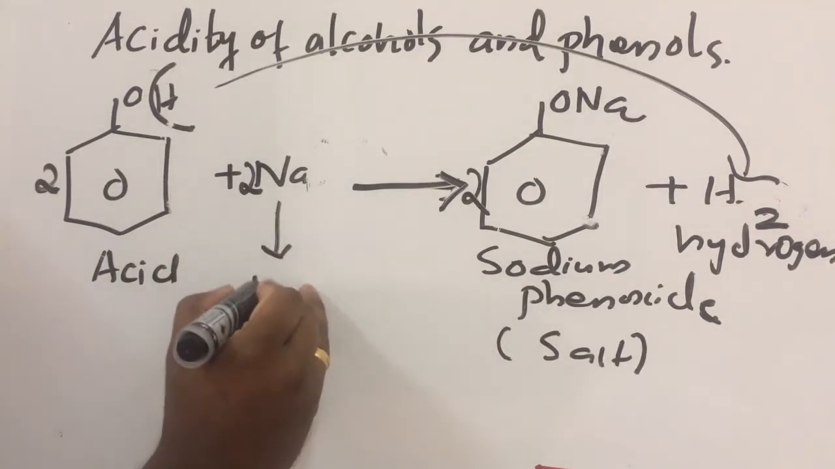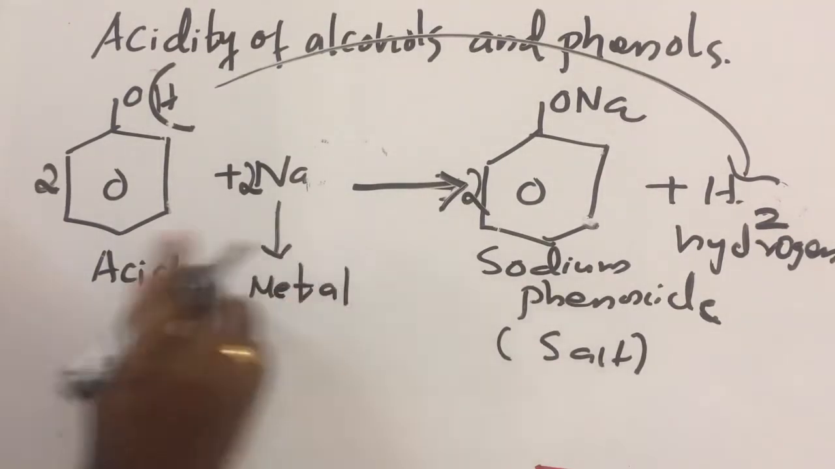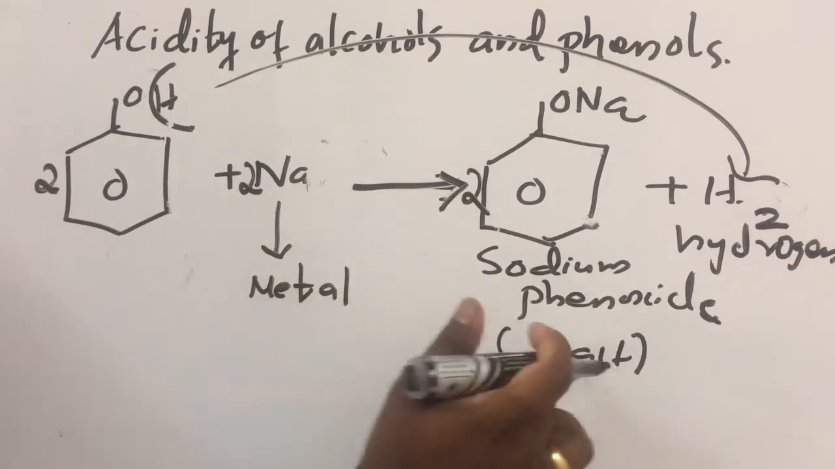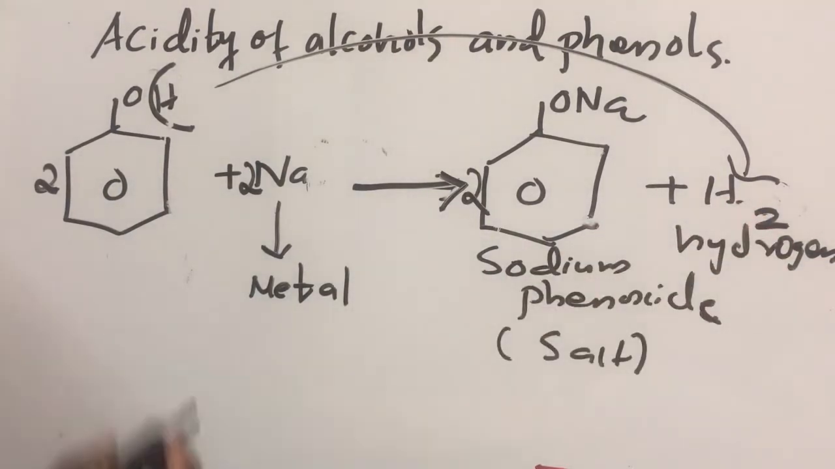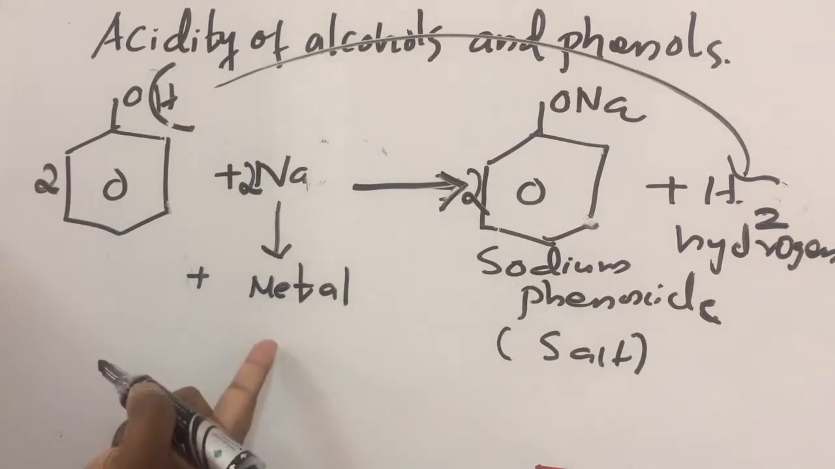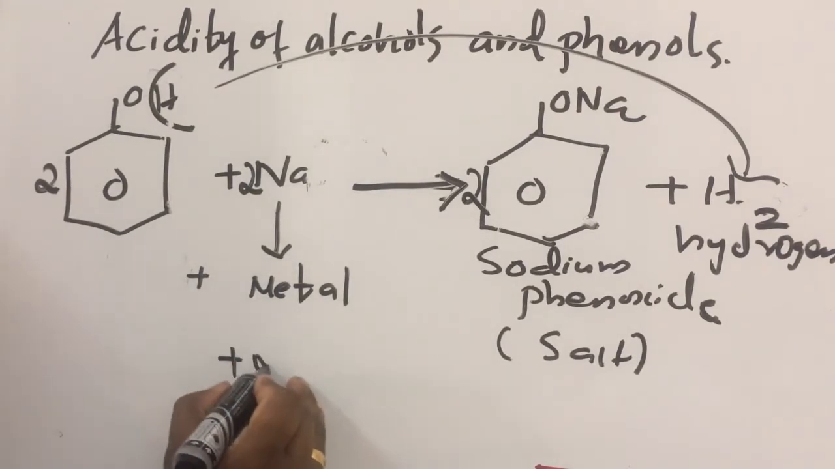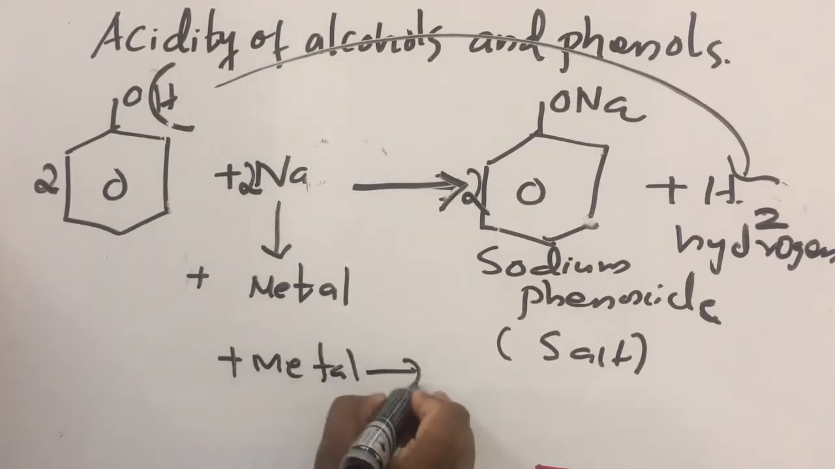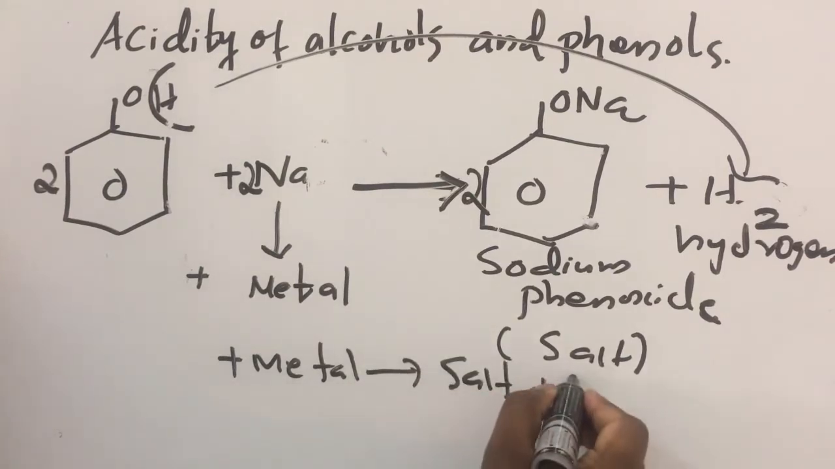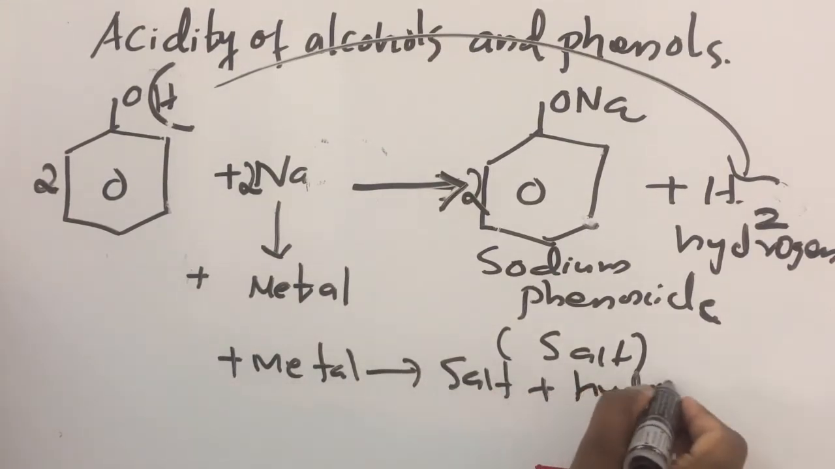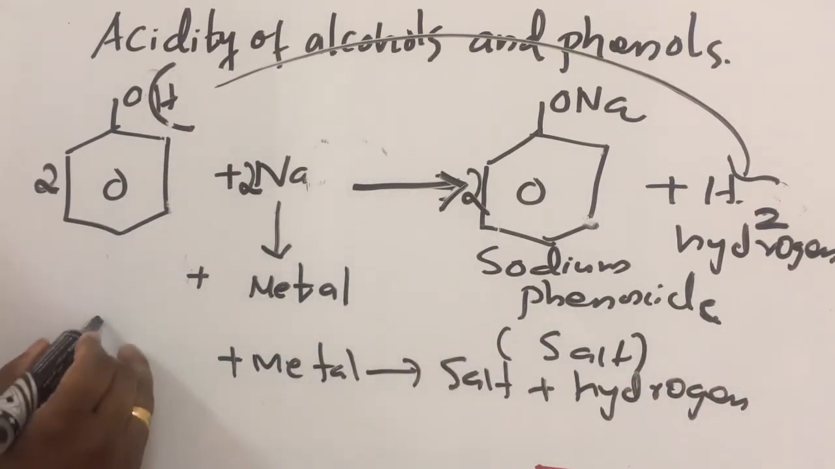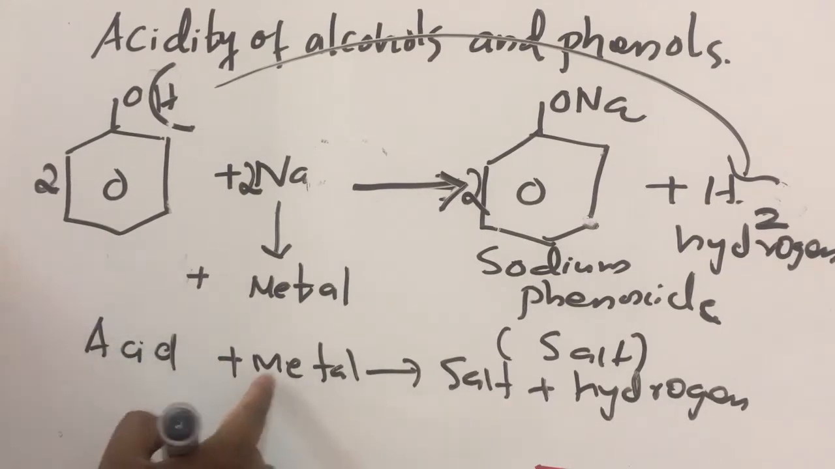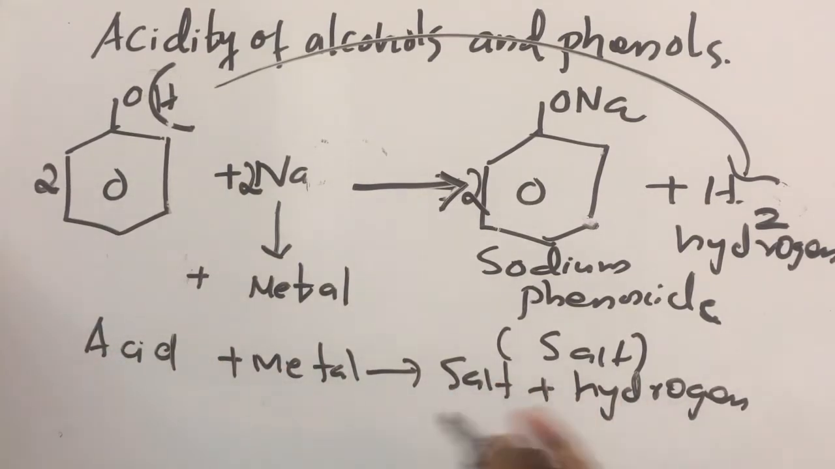Sodium is a metal. Sodium phenoxide is a salt, and H2 is hydrogen. Which chemical substance combines with a metal to form salt and hydrogen? Yes, acid. Acid plus metal gives salt and hydrogen.